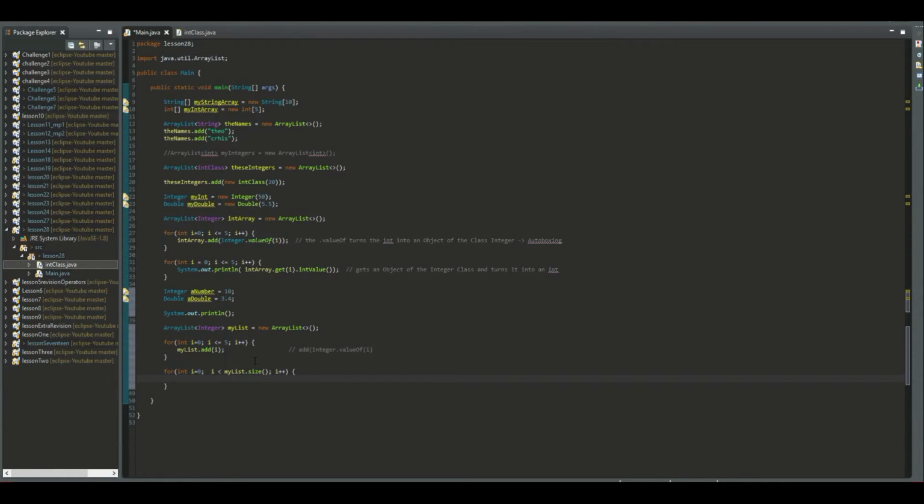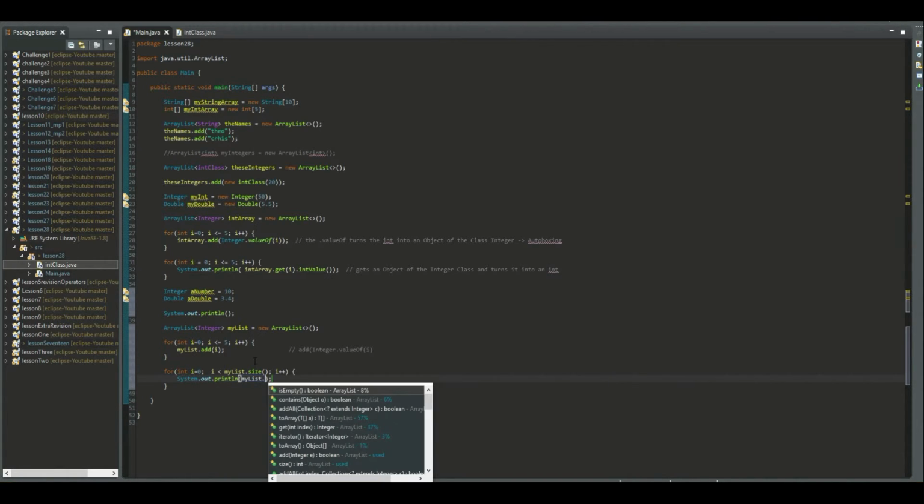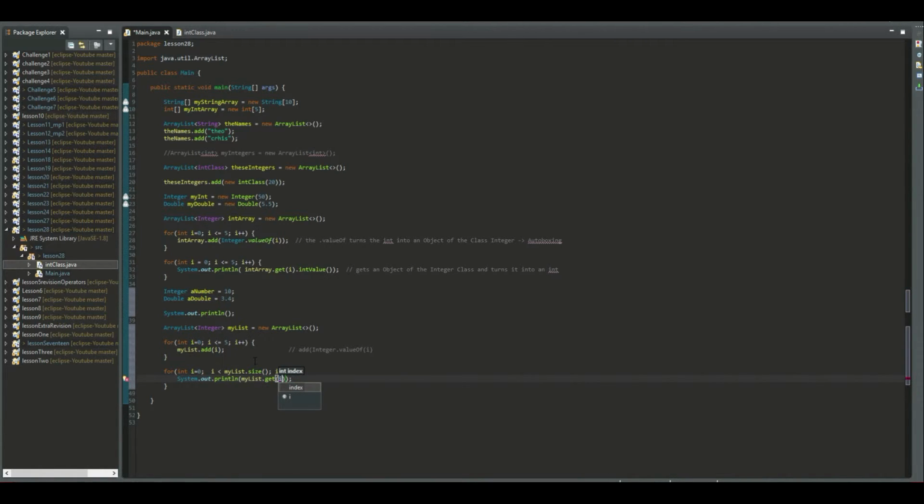And here you have 2 ways to do it. You can do it like that, myList.get(i), not index i, or you can save this thing into a variable and let the variable get printed, but it's the same thing.